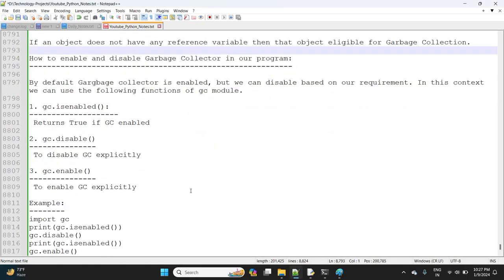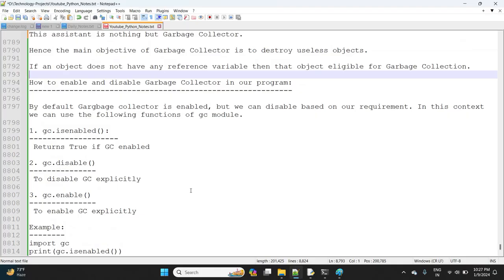Now observe here, how to enable and disable the garbage collector in our program. By default, the garbage collector is enabled in our program, but we can disable it based on our requirement. In this context, we can use the following functions of the gc module.